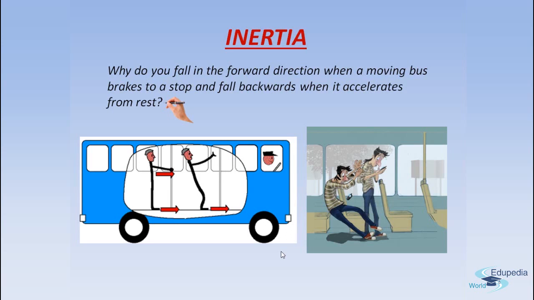The bus goes forward along with the feet, but the upper part of the body tends to remain in that state of rest because of inertia. And that's why the upper body falls backwards, right? So that is the reason why we fall forward and back when the driver applies brakes or accelerates from the state of rest, right?